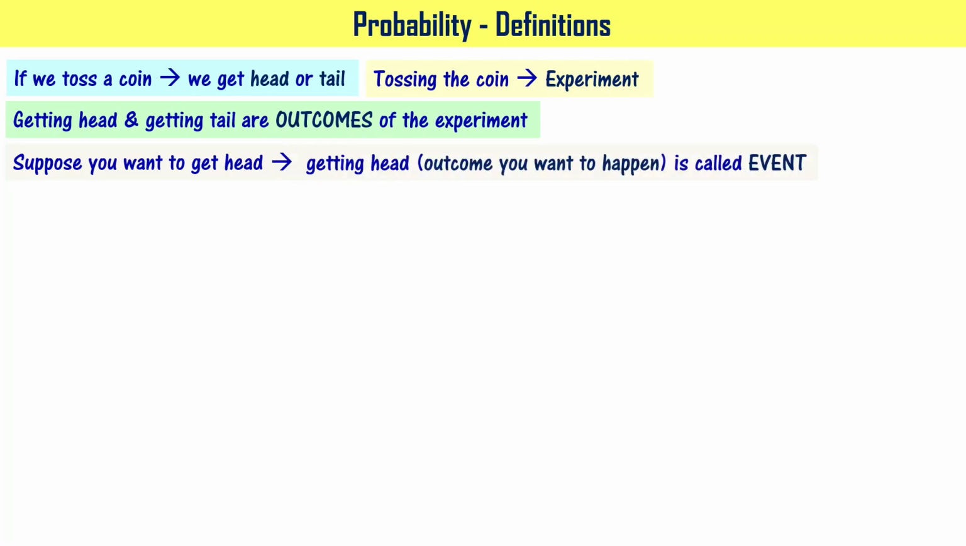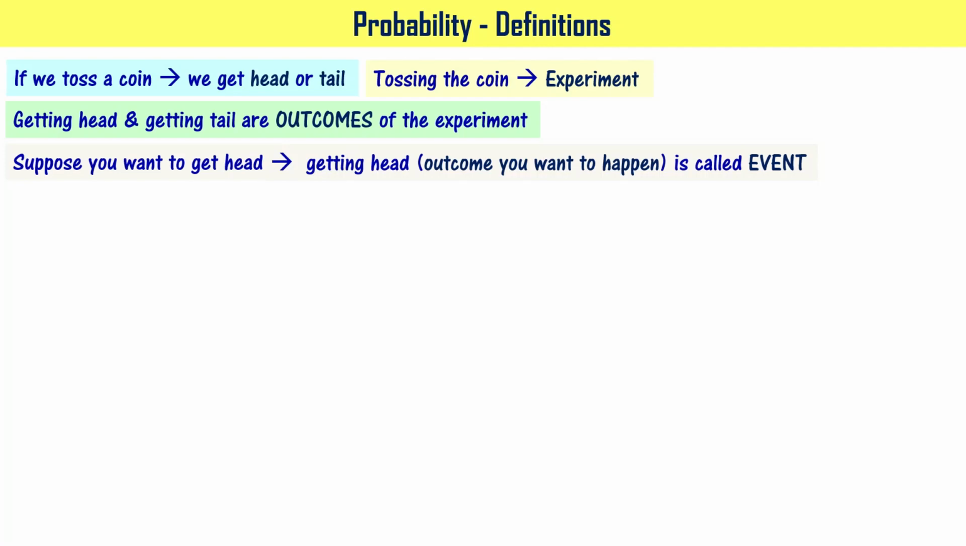So in the language of probability, getting head is called an event because this is the outcome you want to happen. For example, if you chose to get tail, then getting tail is called the event. Please note this. Getting head is not just fixed. Event is based on the outcome you want to happen. It's not just either head or tail. It is about the outcome you want to happen.